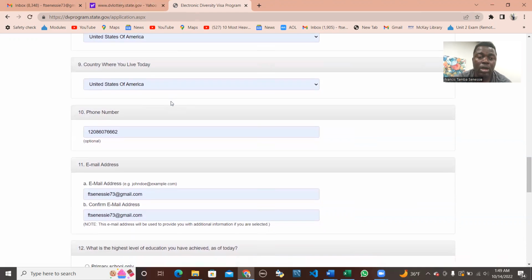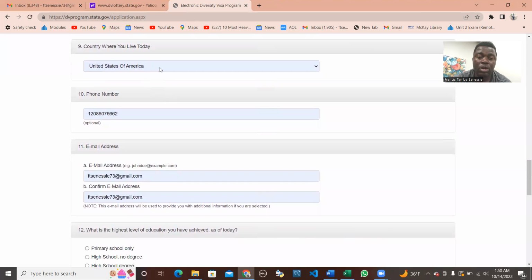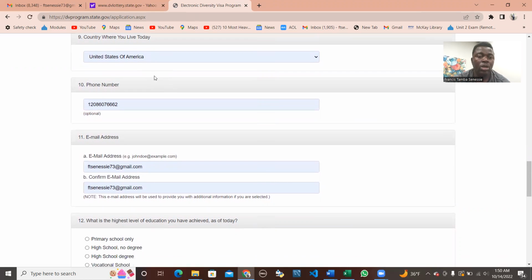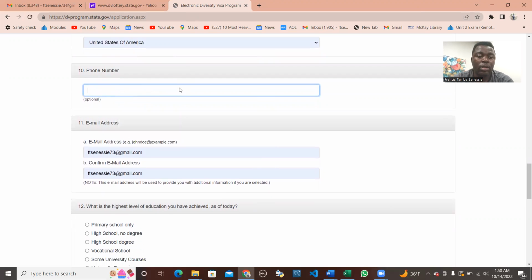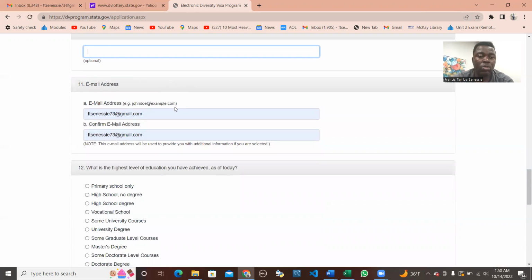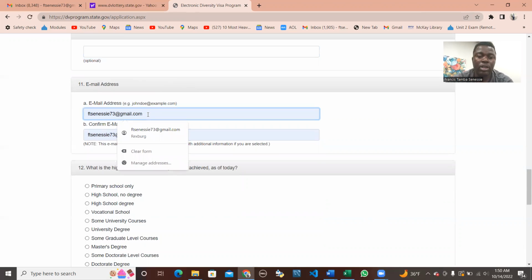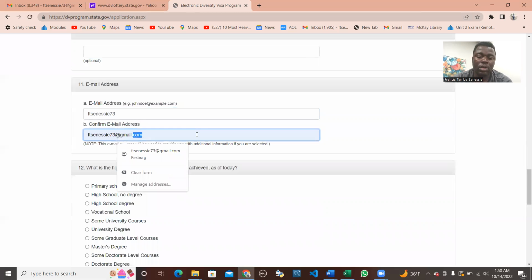But if you are living in another country and you're giving an address for another country, then you want to indicate that here. So you put in your phone number here. And then after that, you want to put your email address. In this case, I put my email address here, and then confirm that also.